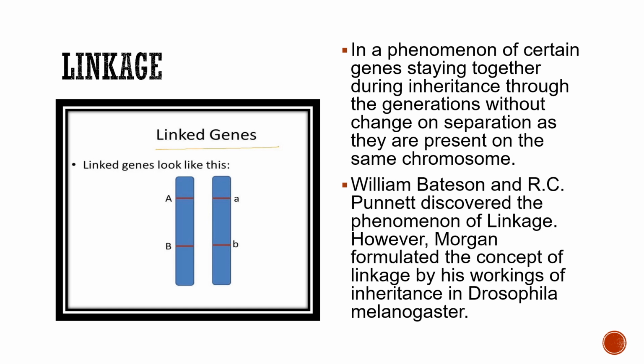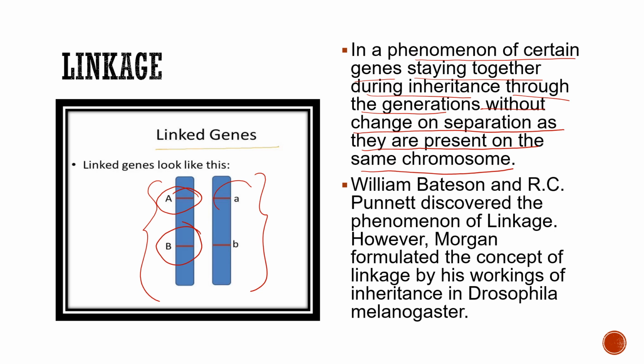Linkage is a phenomenon of certain genes staying together during inheritance through generations without change or separation, as they are present on the same chromosome. So what is that you can see here? These are the chromosomes and these genes are located on these chromosomes. We know that genes are located at a specific locus of a chromosome, and if they are located like this, they are linked.